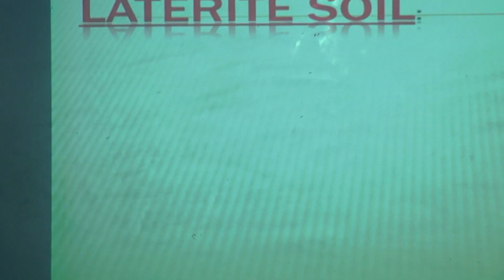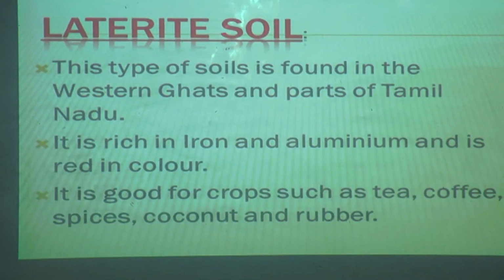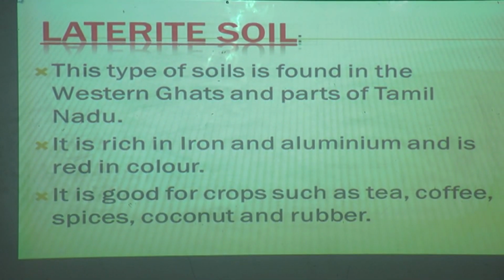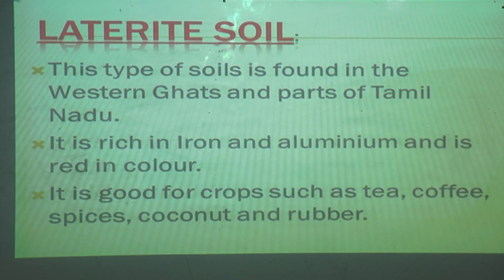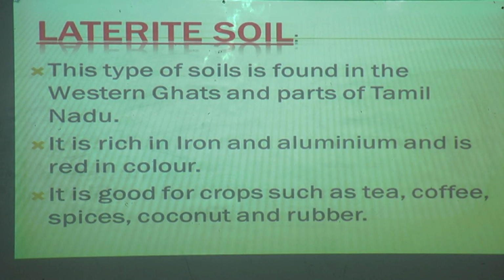Now we have come to laterite soil. What is laterite soil? Where is it found? This type of soil we find in the Western Ghats and parts of Tamil Nadu. And it is rich in what? This soil is rich in iron and aluminium and is red in color.